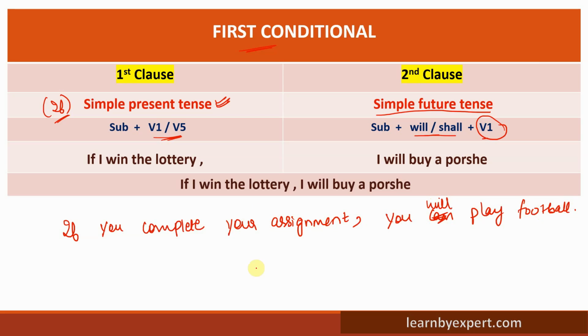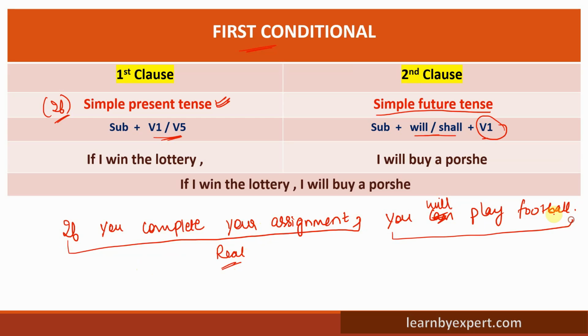Look at the sentence. The first conditional sentence says that if you complete your assignment, again this scenario is real. I'm referring to a condition which is real. There's no imagination over here. So if you complete your assignment, you will play football.